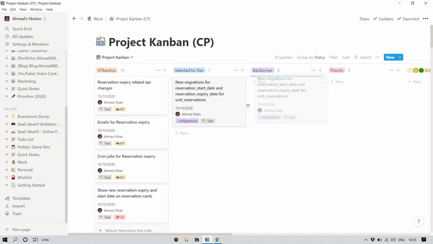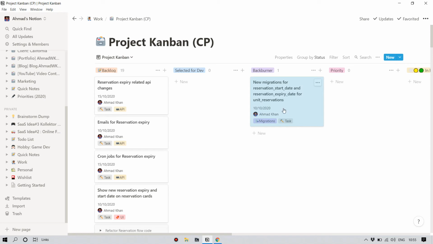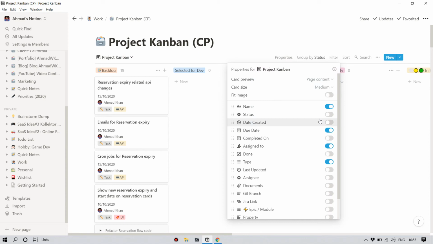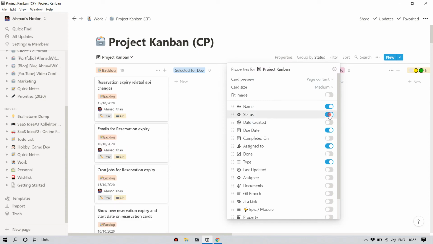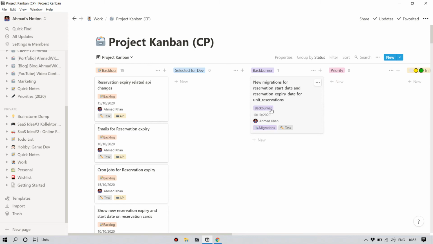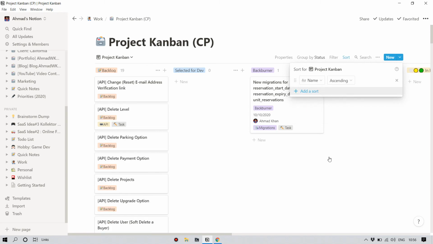You can drag and drop your task, and you can even choose which property gets shown in these cards. So suppose you want to show the status also for some reason in the card, so the status gets shown here. And you can sort the task also according to multiple sorting conditions.